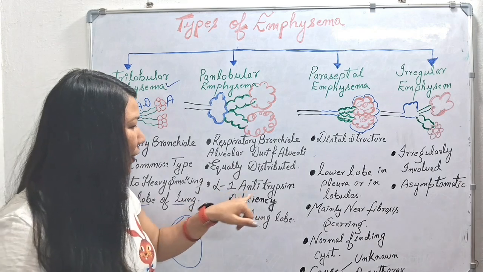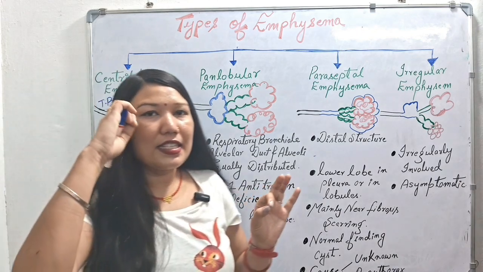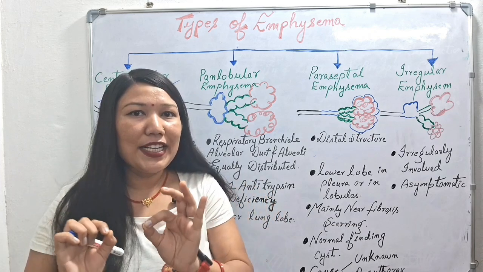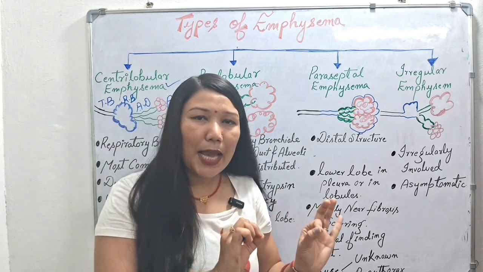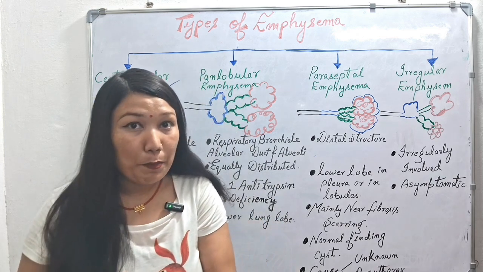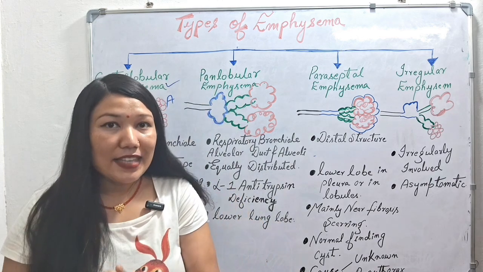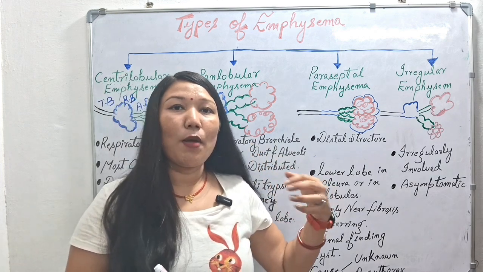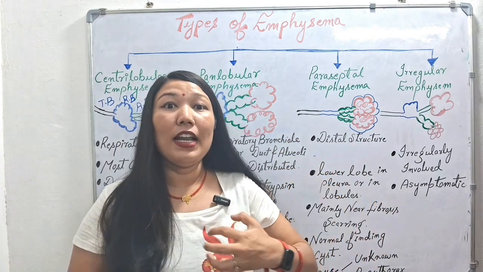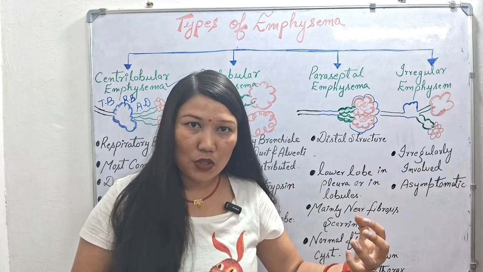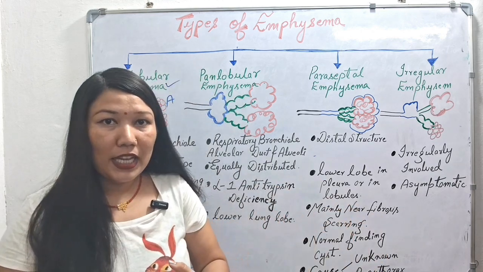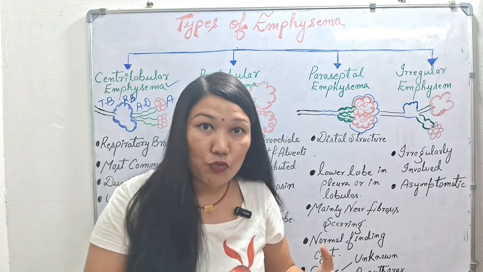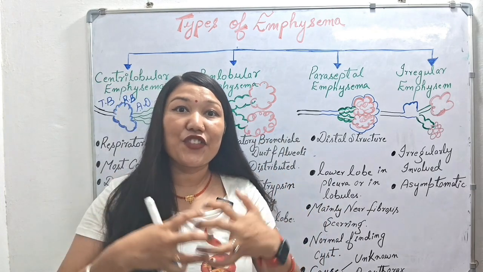Next we have alpha-1 antitrypsin deficiency. Panlobular emphysema happens due to alpha-1 antitrypsin deficiency. This enzyme is very helpful for our elastin protein because it inhibits protease activity, the protease which is secreted from smoke or by our immune cells like macrophages and neutrophils, which cause destruction of the elastin protein.